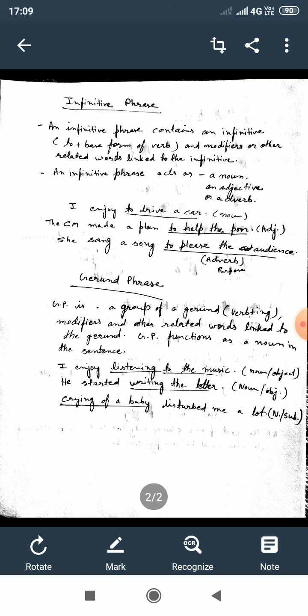In this phrase, listening is a gerund, and the other related words with this listening are to the music. Listening to is a gerund, and the music is its object. Now these words make a complete phrase which will be called gerund phrase, and they act as an object of the verb enjoy.